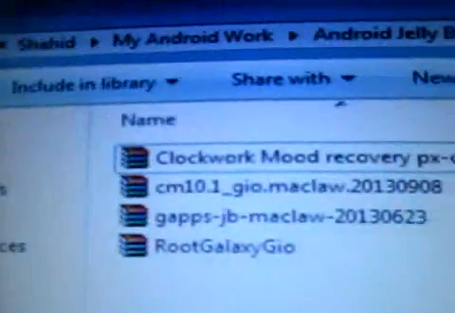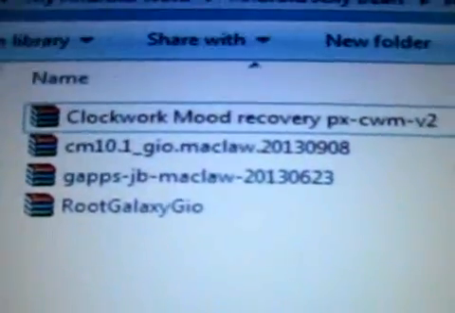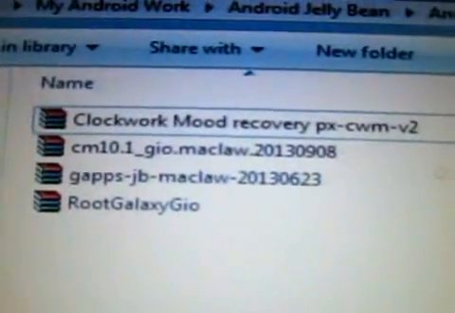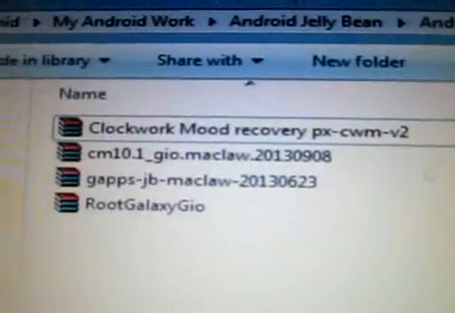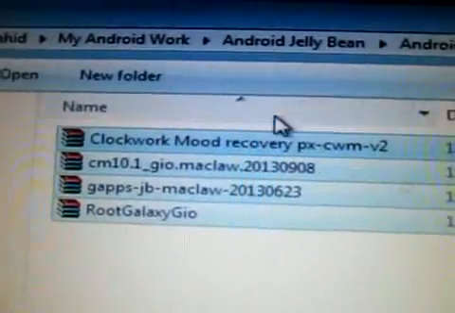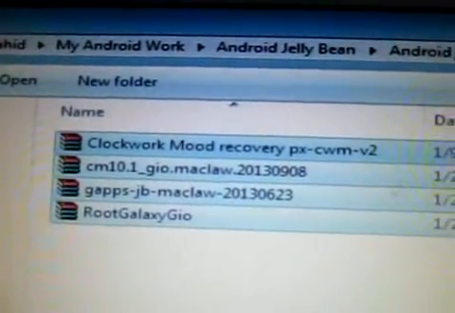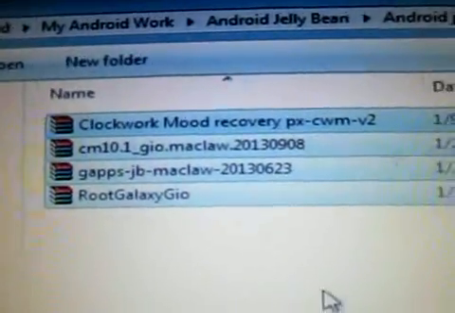So here are those files: ClockWorkMod Recovery, CM 10.1, G apps, and root Galaxy Geo. After downloading these 4 files, copy and paste them into your SD card, and then come back to this video.